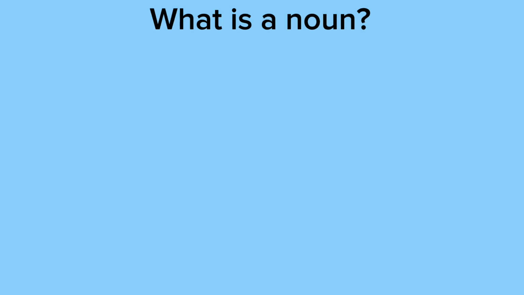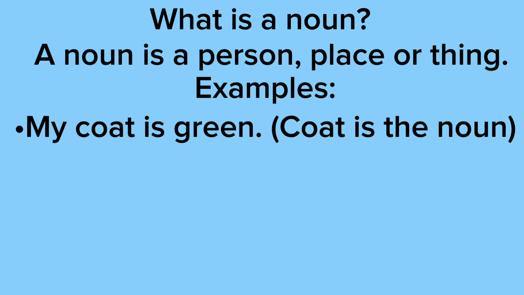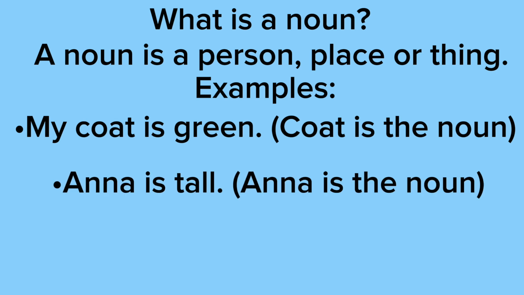Next, we have nouns. So what is a noun? A noun is a person, place, or thing. So our first example says my coat is green. In this sentence, coat is the noun because coat is a person, place, or thing. Next, we have Anna is tall. In this sentence, Anna is the noun because Anna is a person.